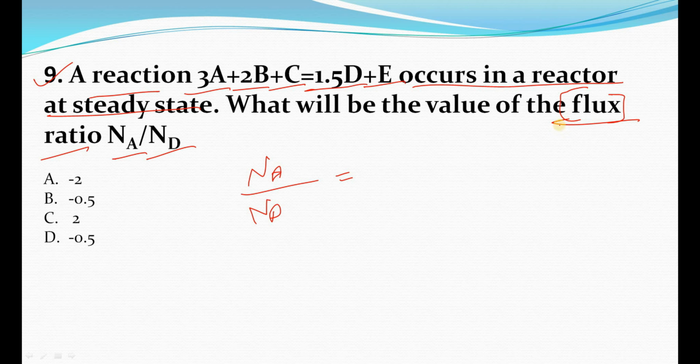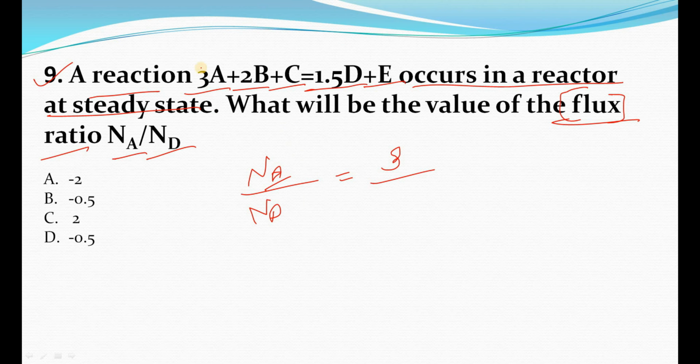So how can we solve this question? We can simply write the stoichiometric coefficient of that product or reactant, right? Suppose here it is talking about NA. A is a reactant and the stoichiometric coefficient of that reactant is 3. Will 3 be positive or negative? It will be negative.